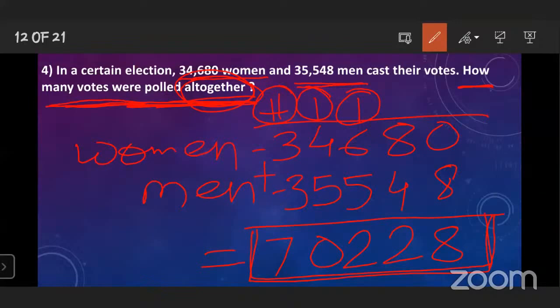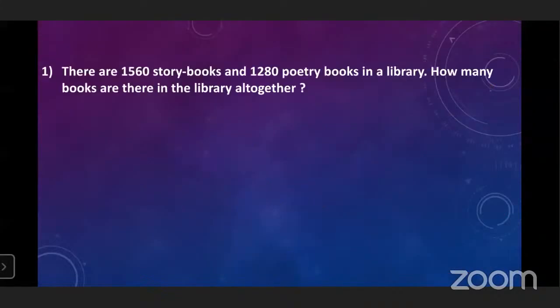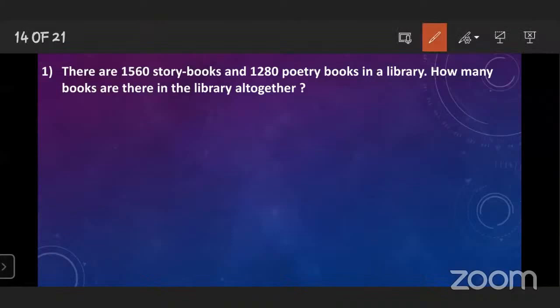Understood now how to solve the word problem? This is for your evaluation. Here also the same thing, follow what is given. There are 1,560 storybooks and 1,280 poetry books. Two things are given: this is the first thing, and this is the second thing.